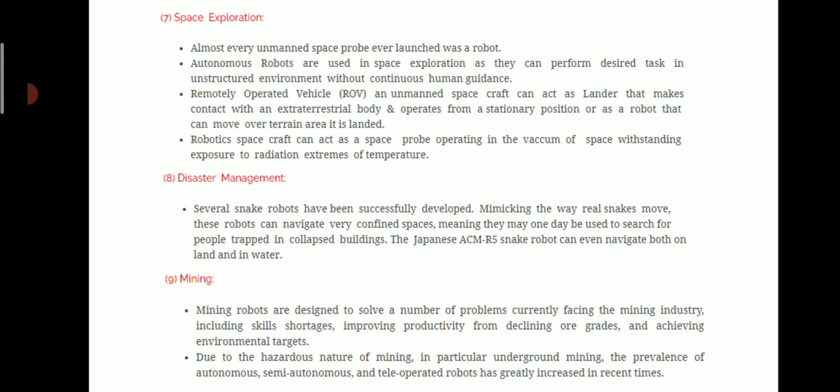Mining: mining robots are designed to solve a number of problems currently facing the mining industry, including skills shortages, improving productivity from declining ore grades, and achieving environmental targets.